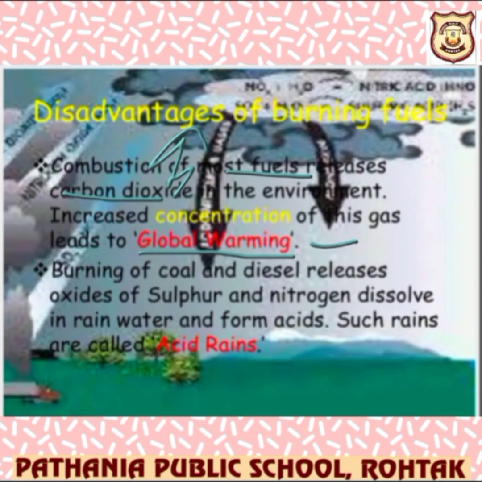Next, burning of coal and diesel releases oxides of sulfur. When a vehicle exhales smoke, sulfur oxide and nitrogen oxide are in that smoke, which dissolve in rainwater and form acid rain. We studied acid rain in the last class also.